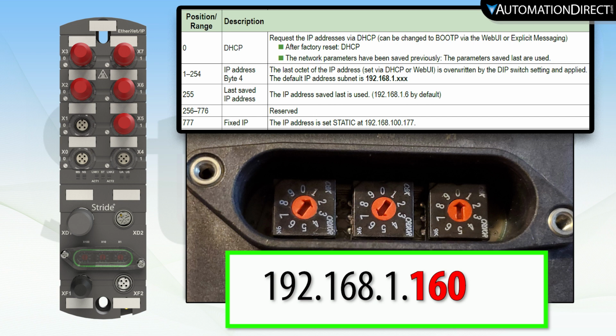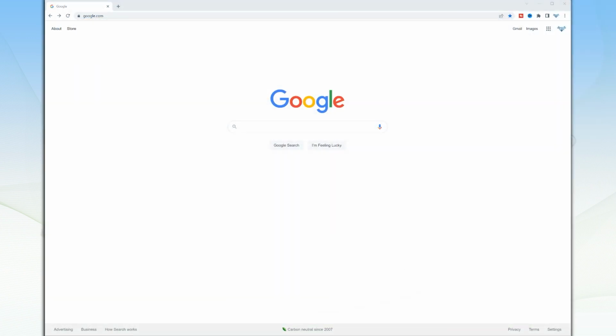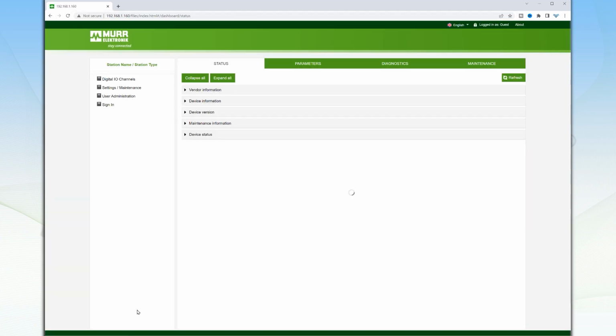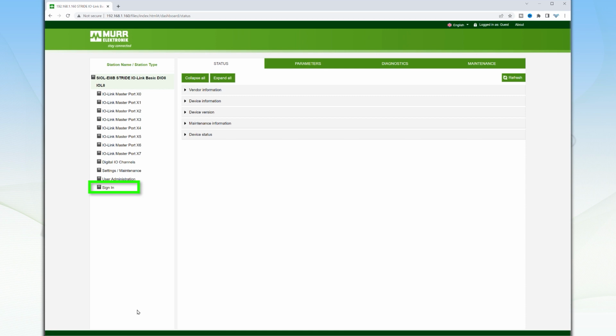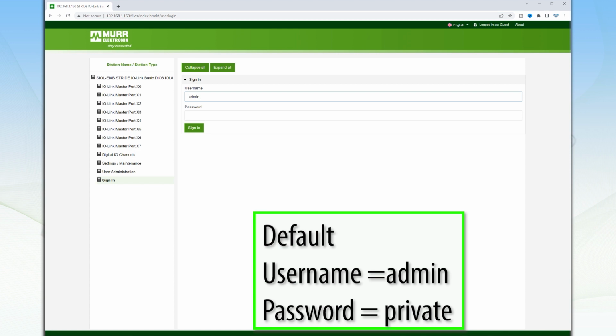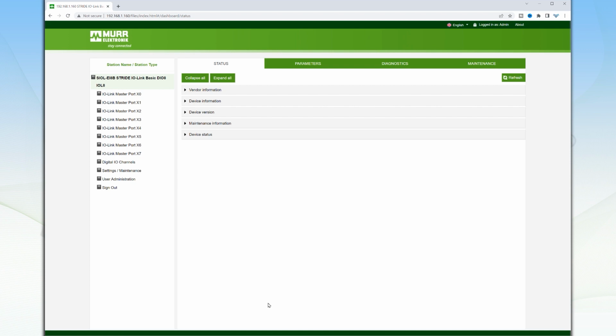Let's power up the device and get connected to the web server. Open up a web browser and type in the static IP address of your Stride IO-Link master. You will need to sign in to change the IP address, so select the Sign In option. By default, the user is admin and the password is private. Now go to the Setting Maintenance option.